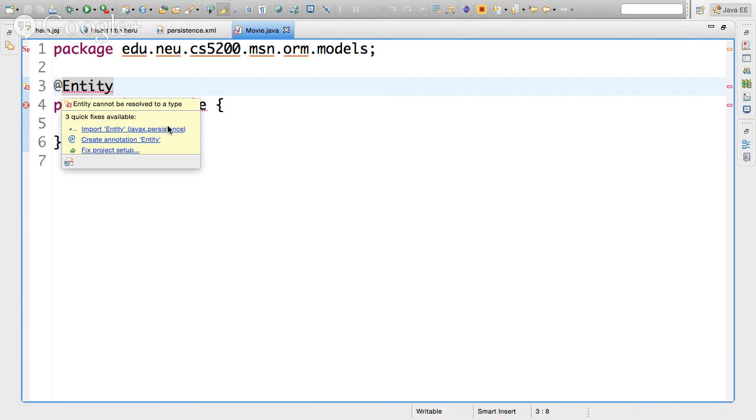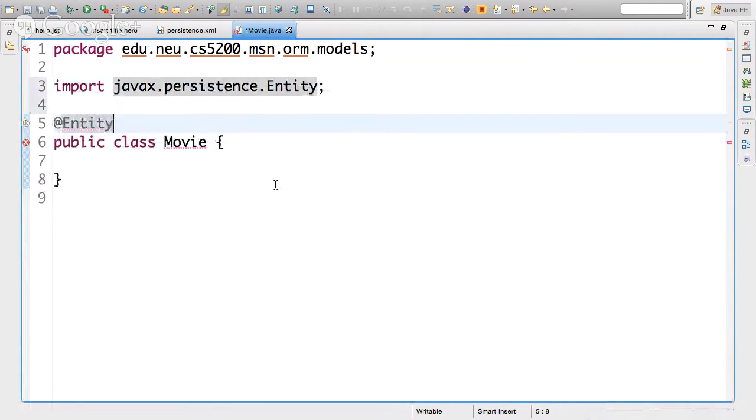All these annotations and all these ORM classes that we're going to be using throughout today's lecture live under javax.persistence. I'm sorry, those are the interfaces that define the JPA standard. All the JPA standard interfaces are under javax.persistence, and what EclipseLink does is implement all those interfaces. So I'm going to say yes, do that. Very good. Now it's happy. Notice that it included entity.